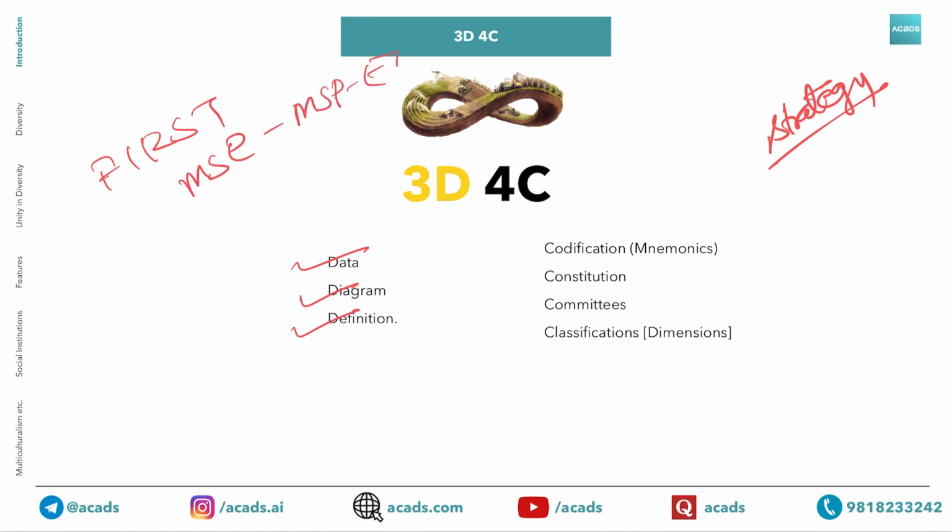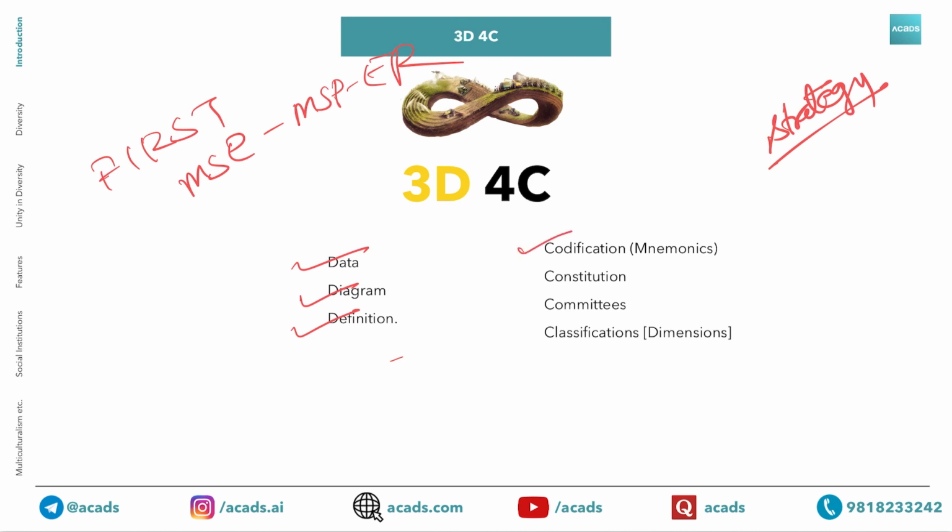MSPR. So that will include all the dimensions of agriculture, and for each dimension we will be gradually giving you data, one diagram that you can make in that dimension, and obviously definition. So definition part is very crucial. For each word mentioned in the syllabus you need to be aware about the definition.